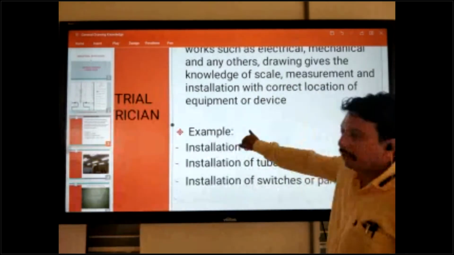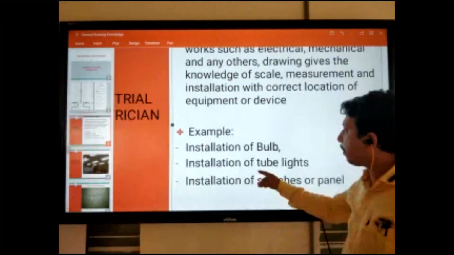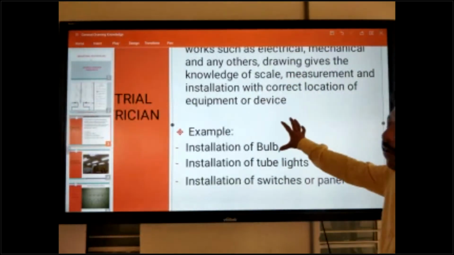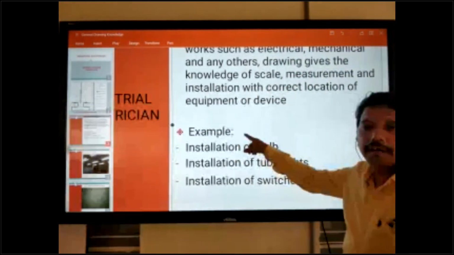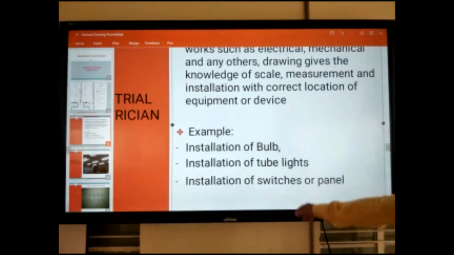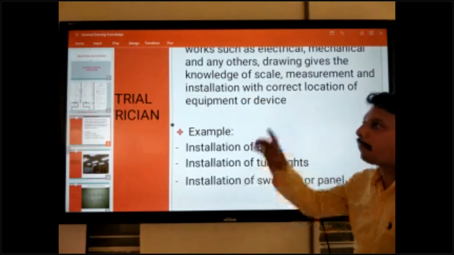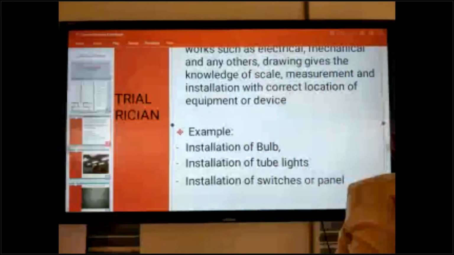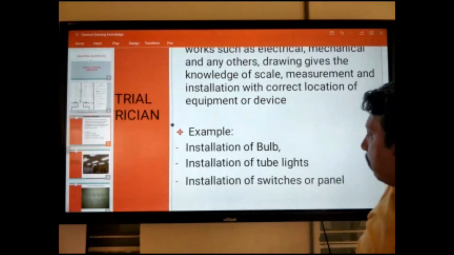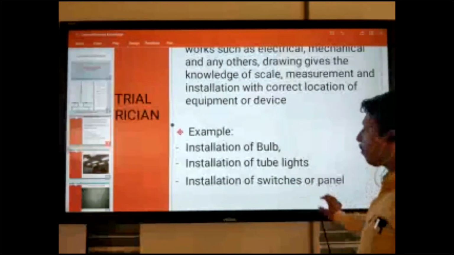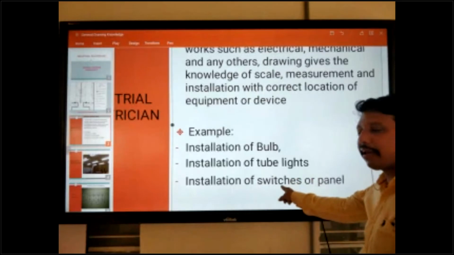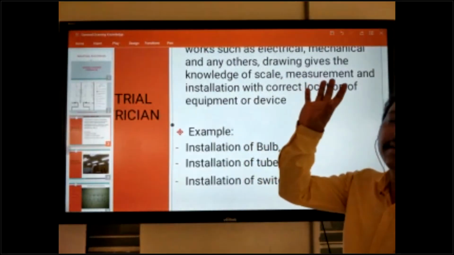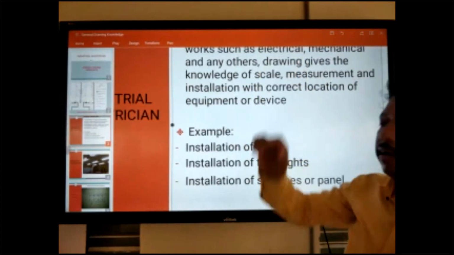So, examples of installation. Installation of a bulb: you can fix the bulb on the wall. That is the installation. Installation of a tube light: you can fit the tube light on the slab or ceiling. Installation of switches or panel: switches and panels always come on the wall. They do not come on the slab or ceiling.